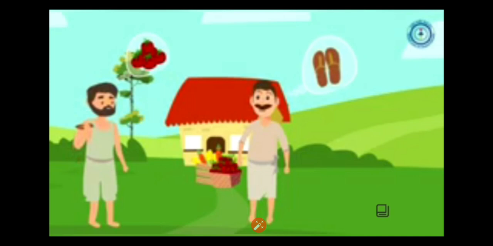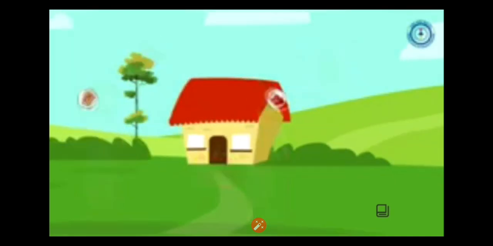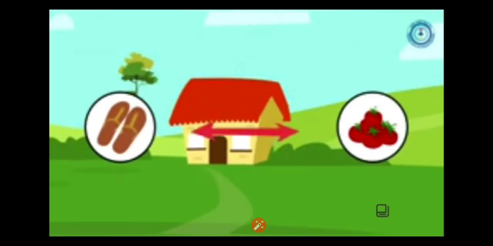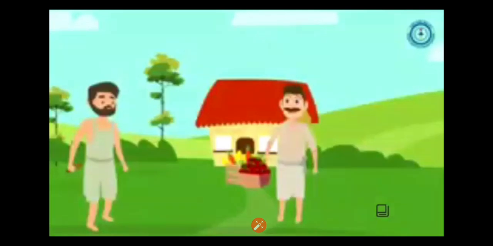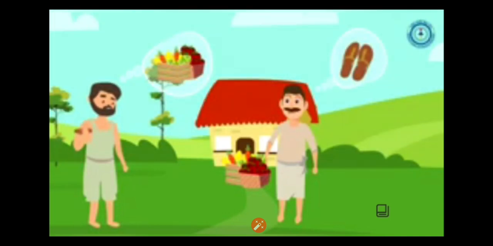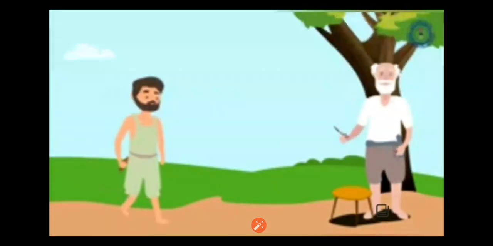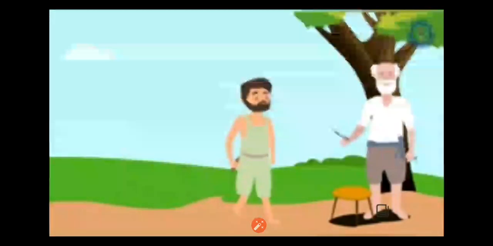But does barter system always work? The direct exchange of one commodity for another requires direct satisfaction of both parties. Now, Manoj needs more vegetables and goes to Kisna, but Kisna doesn't need more footwear. Hence, no barter takes place. Now, Manoj needs a haircut and goes to Shambhu the barber.